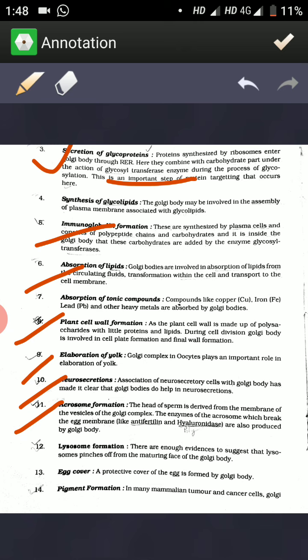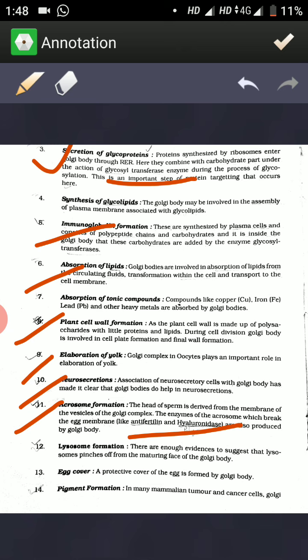The head of the sperm is derived from the membrane of the vesicles of the Golgi complex. The enzymes of the acrosome that break the egg membrane, like antifertilizin and hyaluronidase, are also produced by the Golgi body.